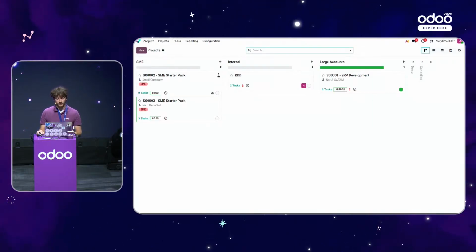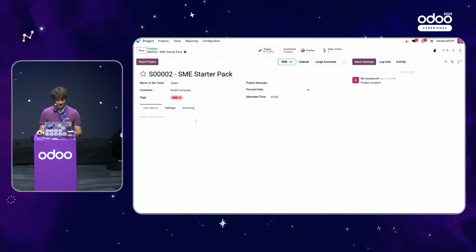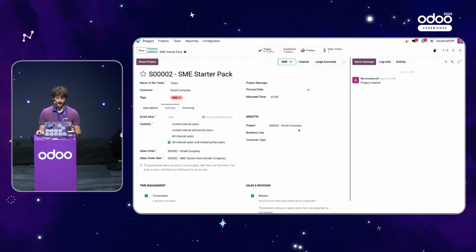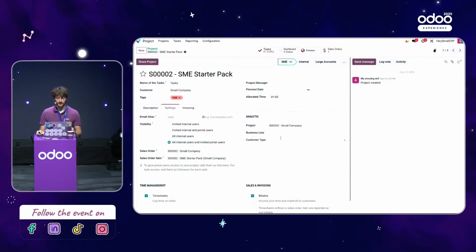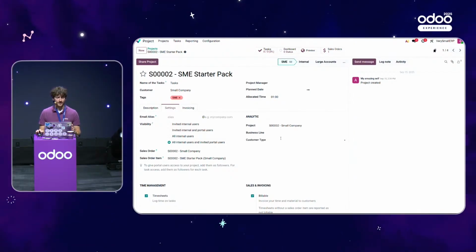If I go back here to my SME starter pack, I can go to the settings of my project, and I can go once again on the settings tab. And here you will see that I have a small analytic tab. And here I have my project, and I have all my other plans, so business line and customer type. In this case, you can see that this project wasn't actually linked to the correct customer type.